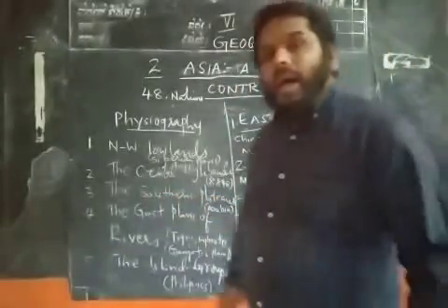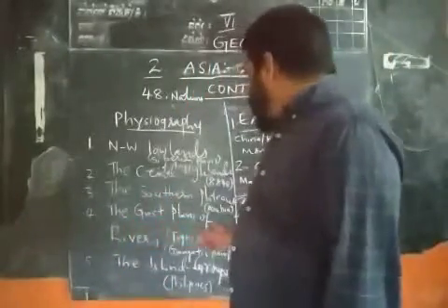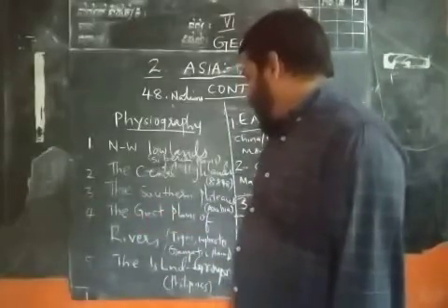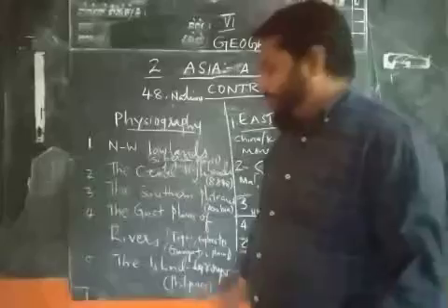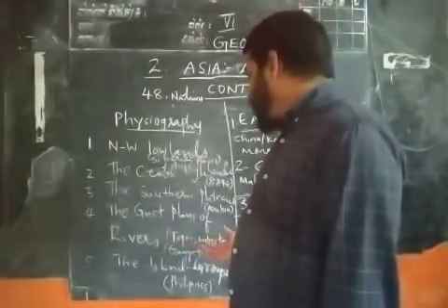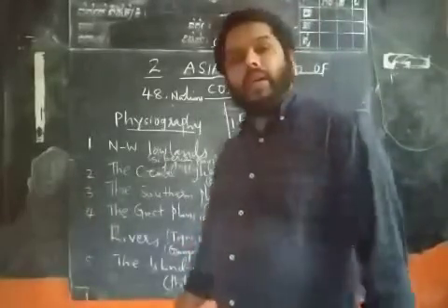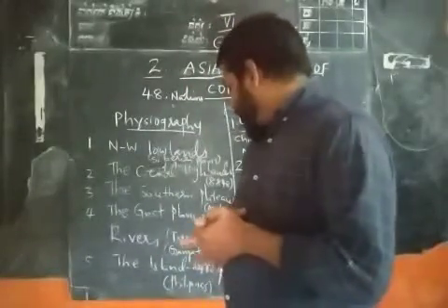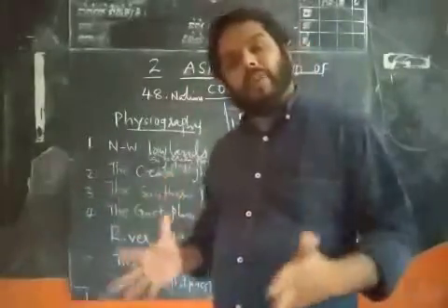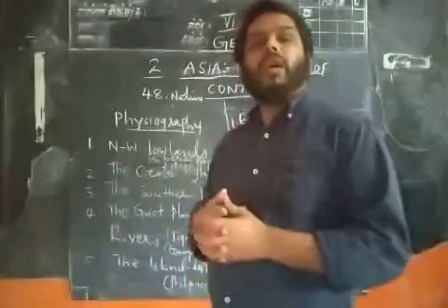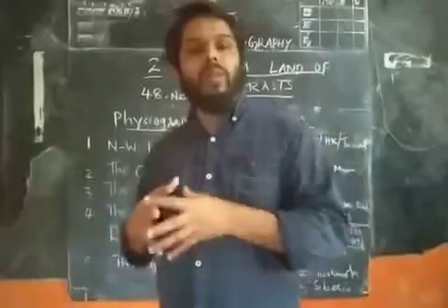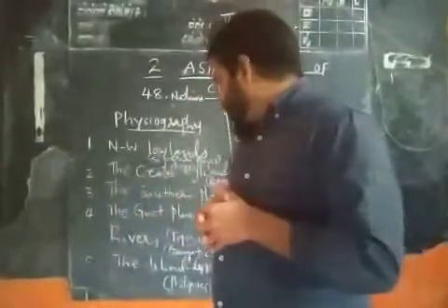The fourth one is the Great Plains of Rivers. Especially this comes in the part of Iran and Iraq, or the Persian region. The Tigris and Euphrates are the important rivers of Persia, as we called it in olden times.